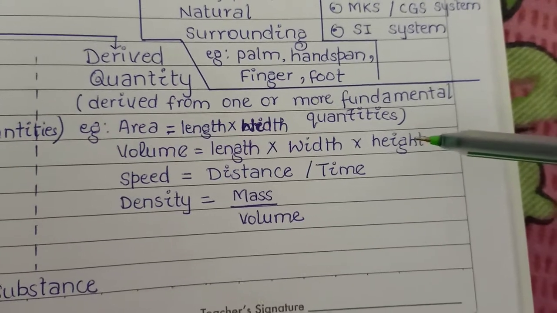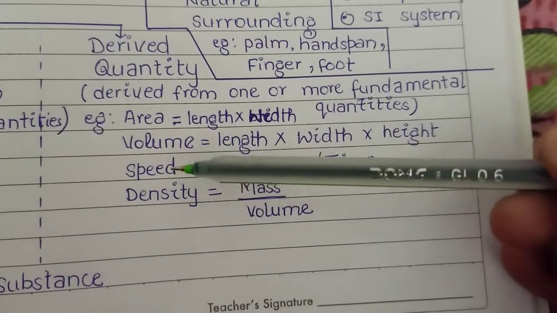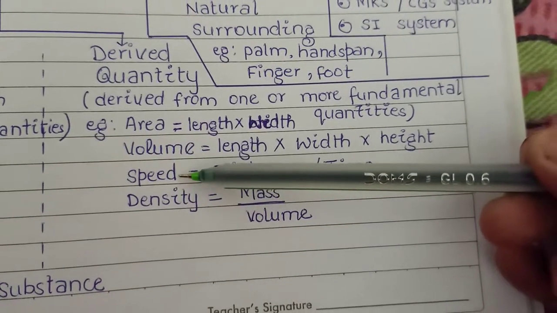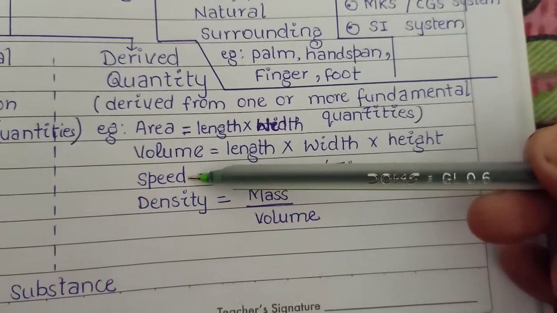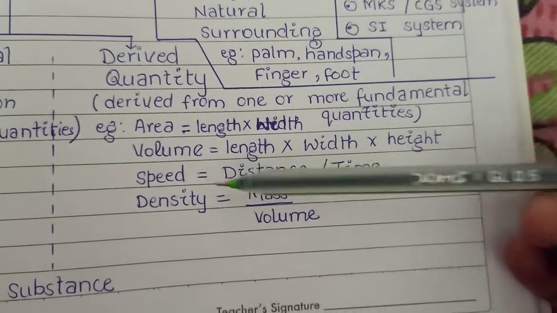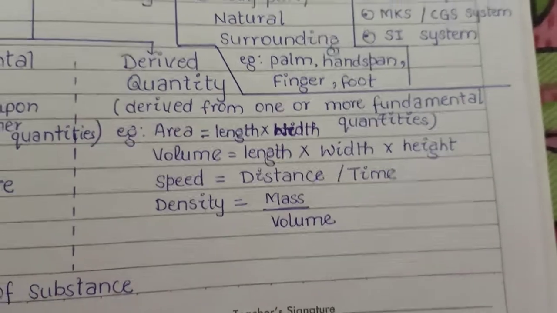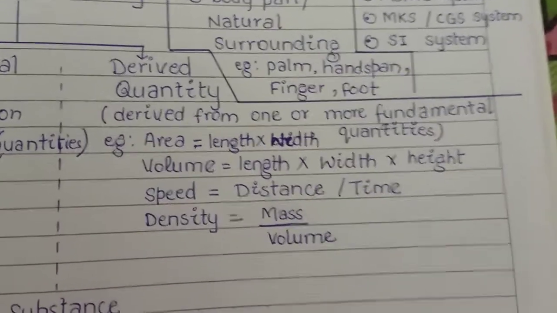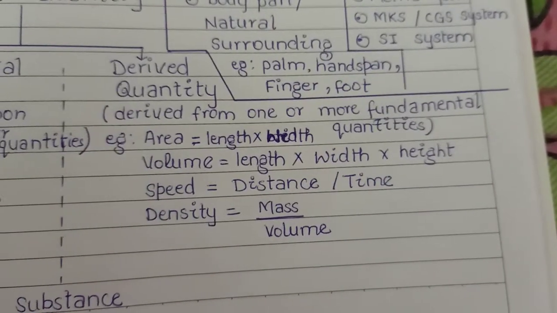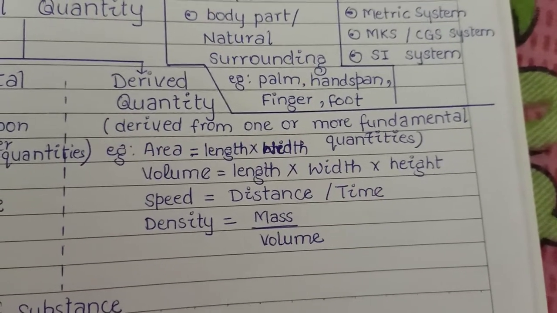The next derived quantity is speed. The formula of speed is distance upon time. So speed is a derived quantity.